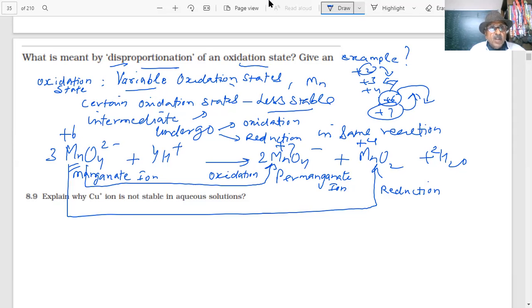Question number 2. Why is copper +1 not stable in aqueous solution? You have 1 minute to answer the question. This was asked in the paper. Important question.